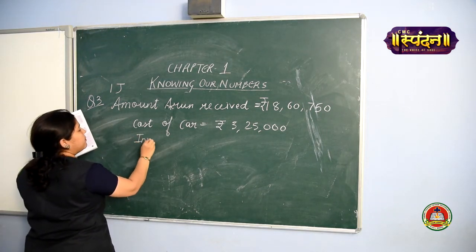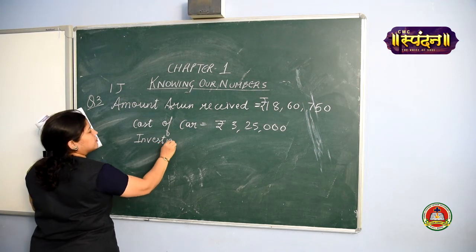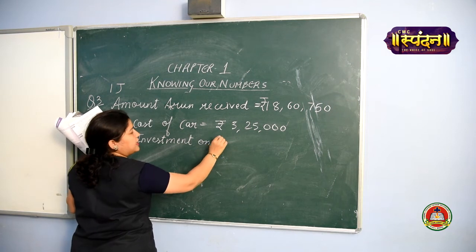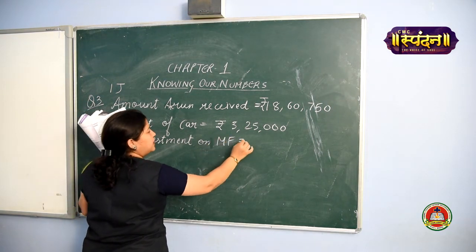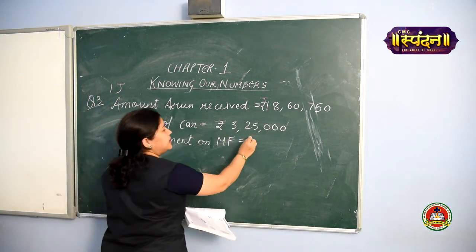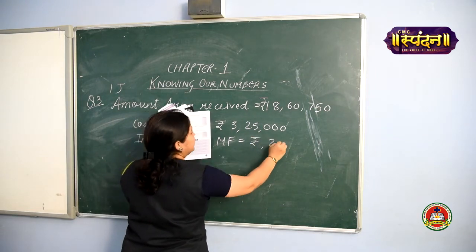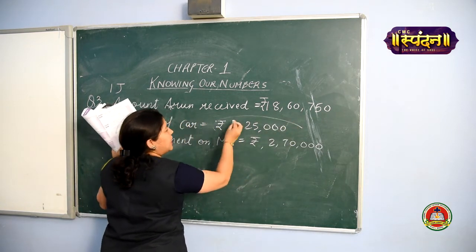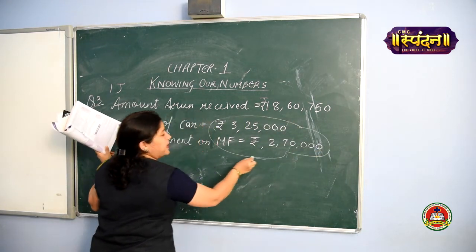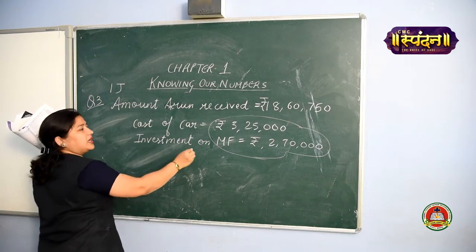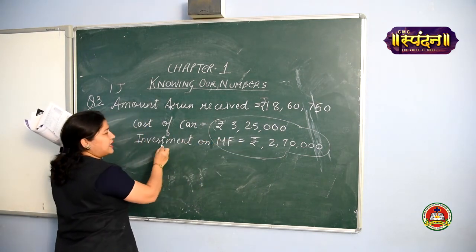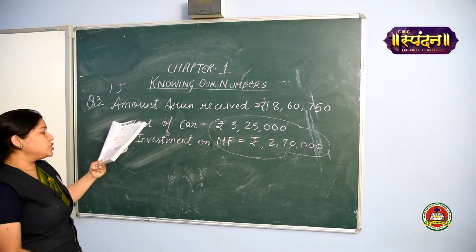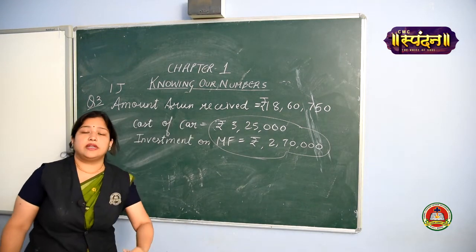Then he invested a few amount in mutual fund. Investment on MF. I am not writing mutual fund full spelling. I am writing MF, mutual fund. How much he invested on mutual fund? That is 2,70,000. So this much is the amount he spent. Okay, 3,25,000 on car and certain amount he put for the mutual fund, that is 2,70,000. The question is how much amount is left in his account.